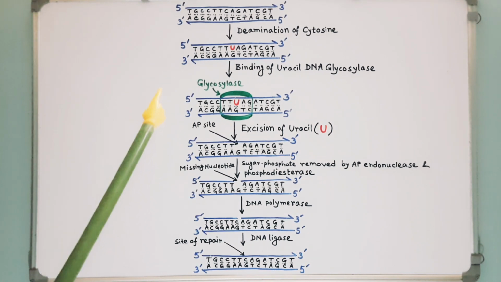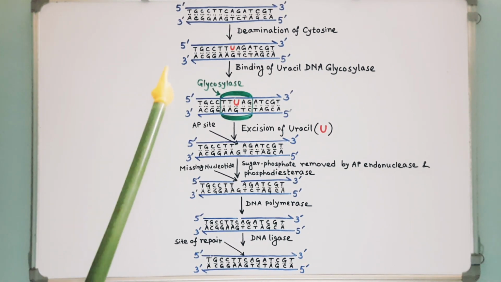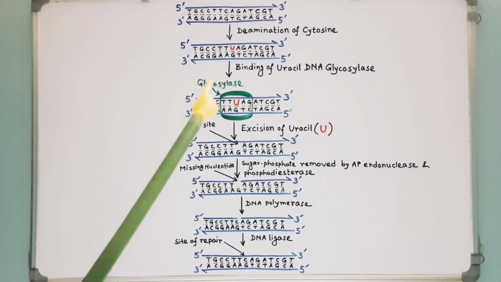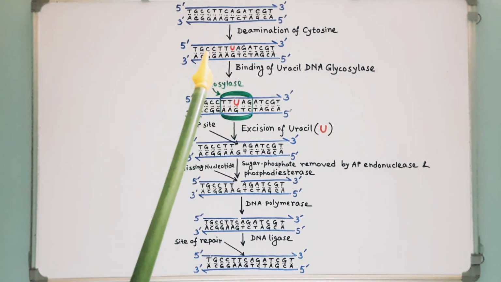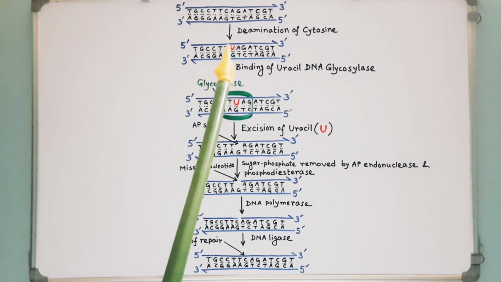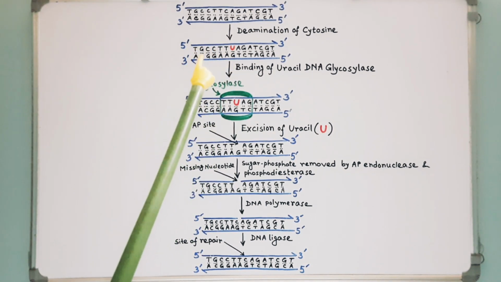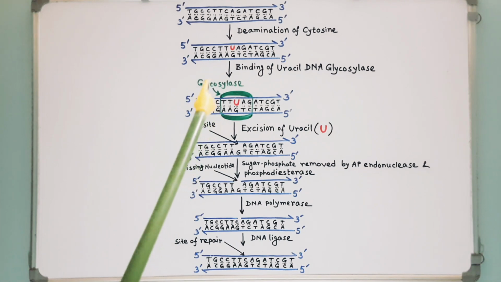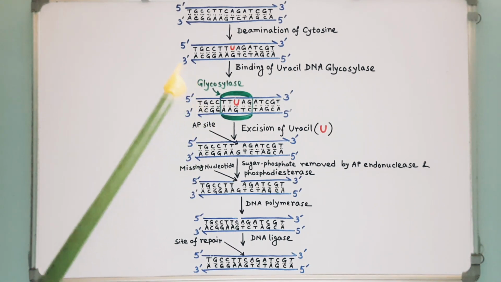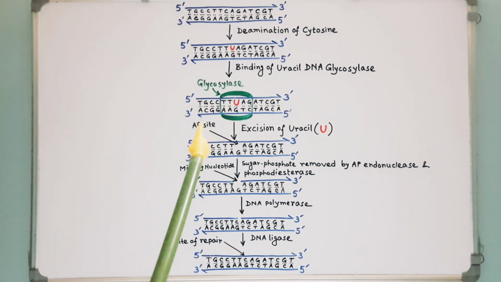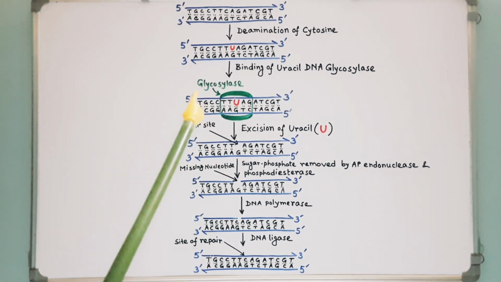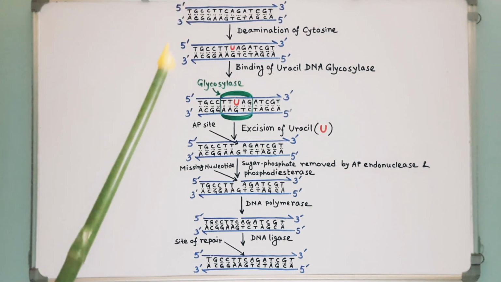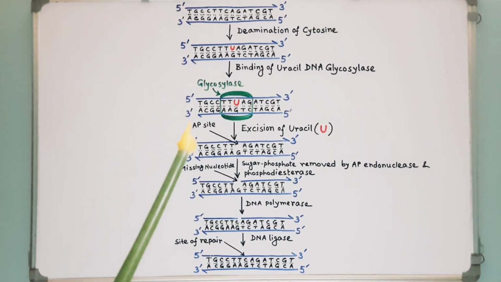bases from DNA. The main target of base excision repair is non-bulky damage to bases. This type of damage can result from a variety of causes, including methylation, deamination, oxidation, or the spontaneous loss of a DNA base. Now, see this diagram.